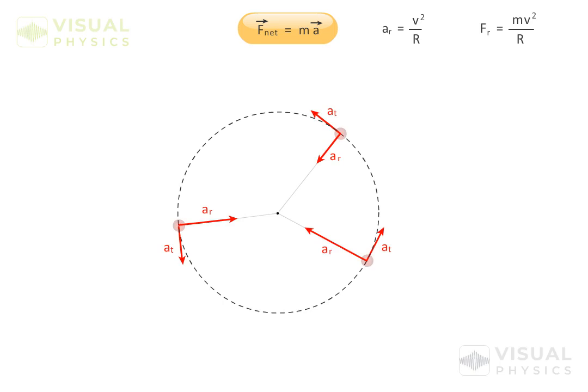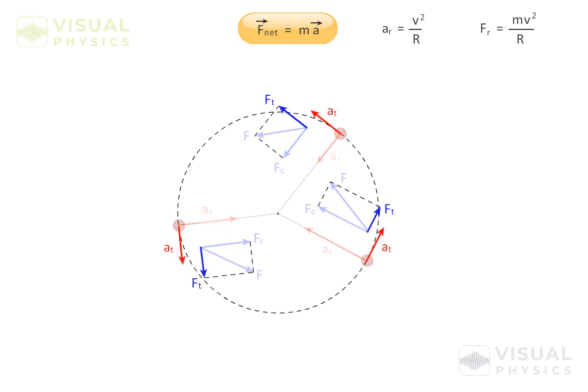And now, for the case of non-uniform circular motion, we know that there is a centripetal acceleration due to the change in direction of velocity, and a tangential acceleration due to the change in magnitude of velocity. And the resultant acceleration is the vector sum of these accelerations. So in this case, the resultant force on the body will be in this direction, such that its component along the radial direction acts as the centripetal force, and its component along the tangential direction acts as the tangential force.